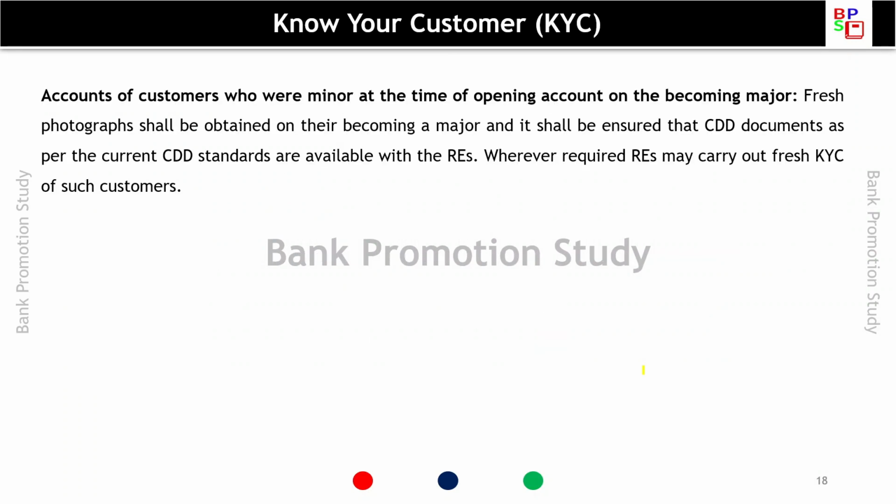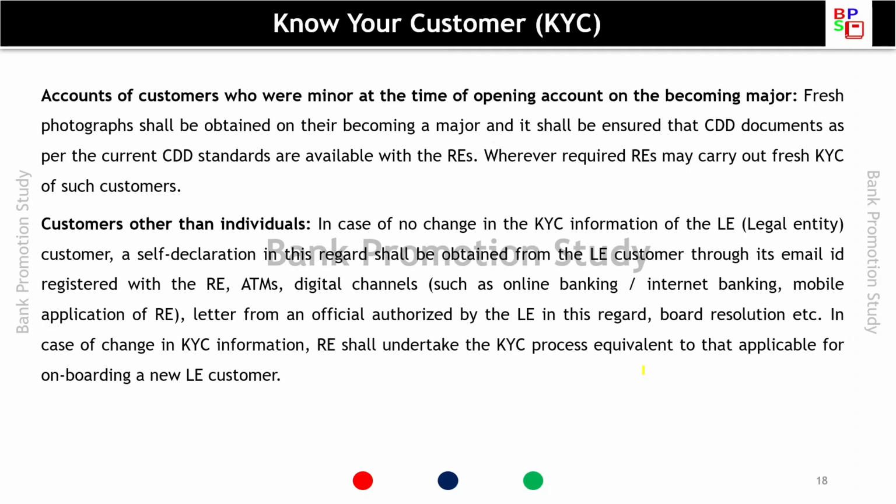Accounts of customers who were minor at the time of opening the account, on becoming major: a fresh photograph shall be obtained, and it is ensured that customer due diligence documents as per the current CDD standards are available. Wherever required, the banks may carry out fresh KYC of such customer, but a fresh photograph is taken on becoming major.